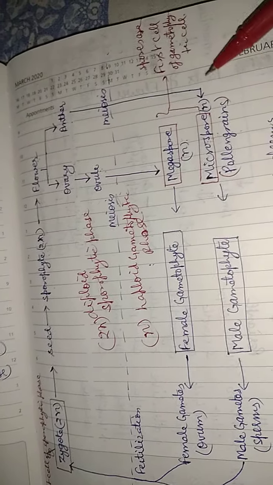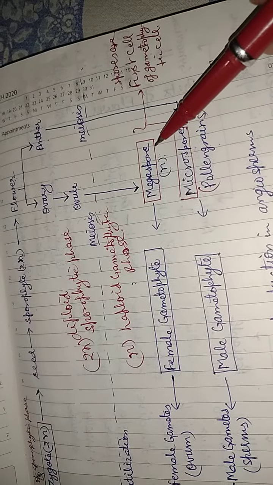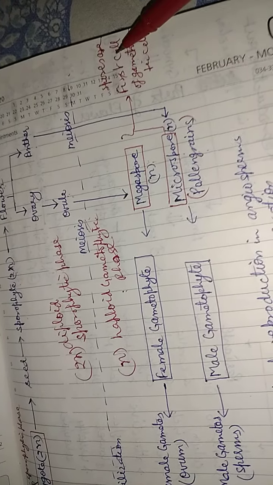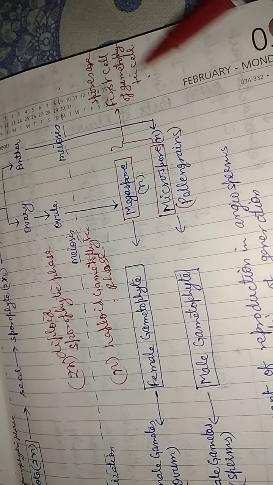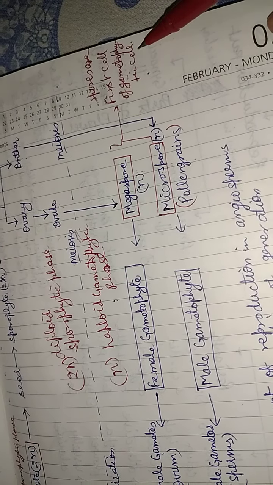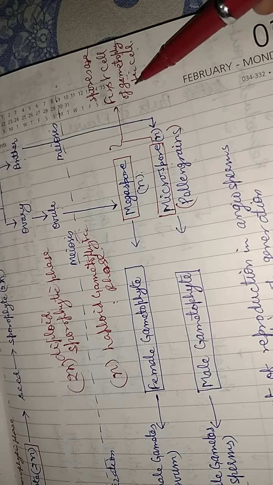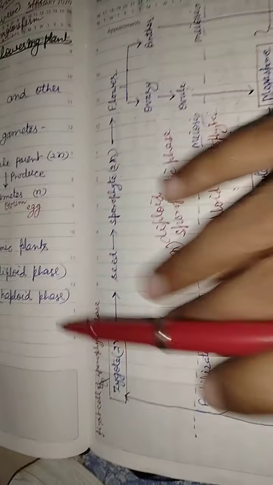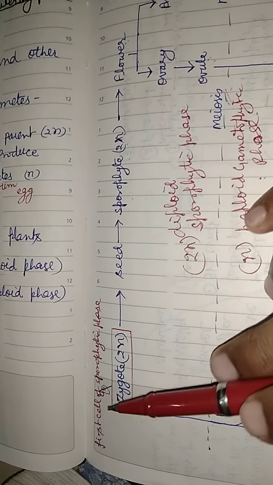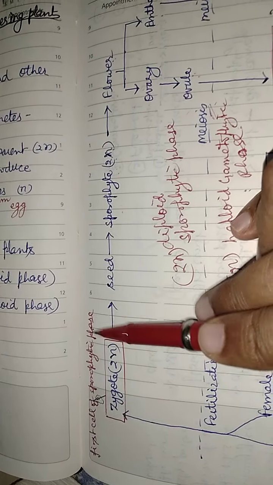Here we can see that the spores are the first cell of gametophyte, while zygote is the first cell of sporophytic phase.